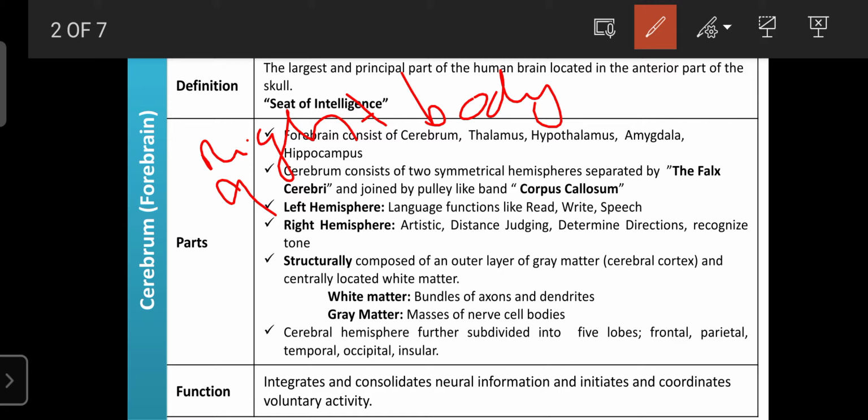They can recognize your voice on the telephone, or do extracurricular activities. Their right hemisphere is more active, so they are special singers and artists. They easily judge distance and directions, and easily recognize the tune.